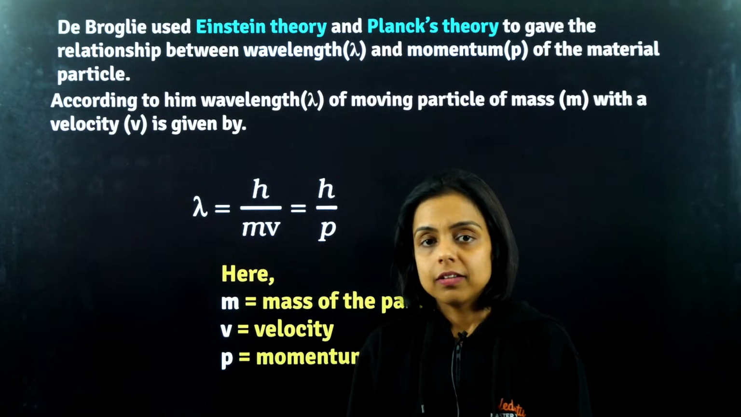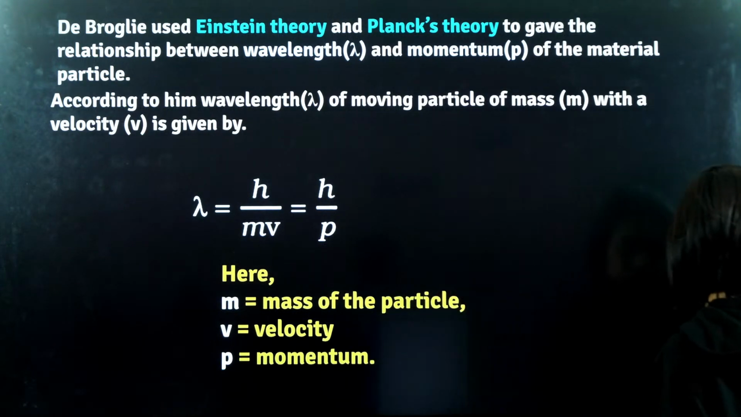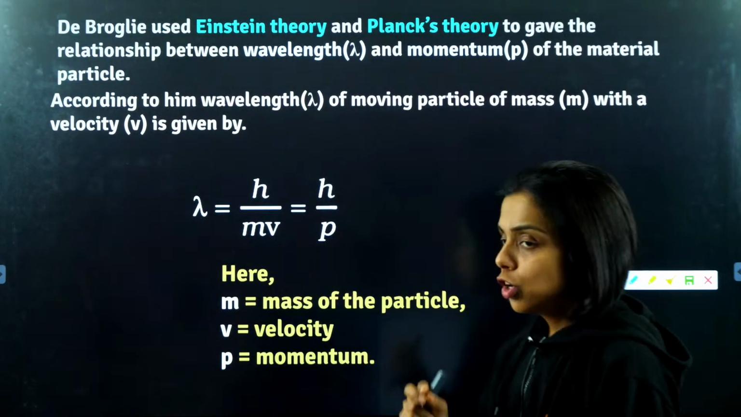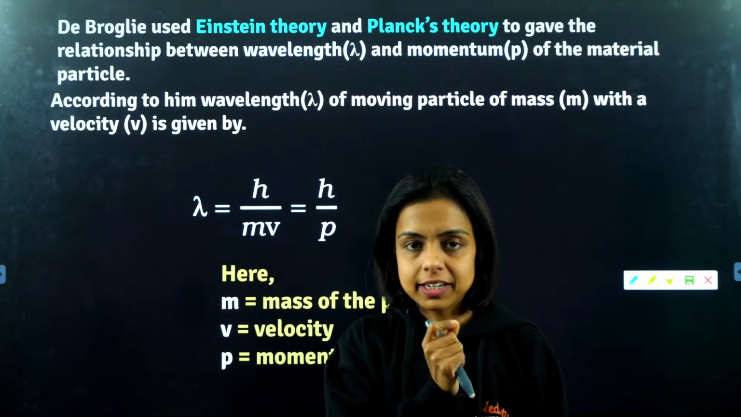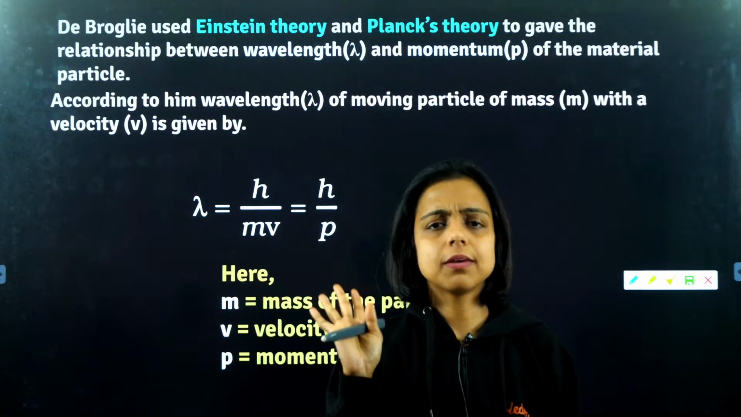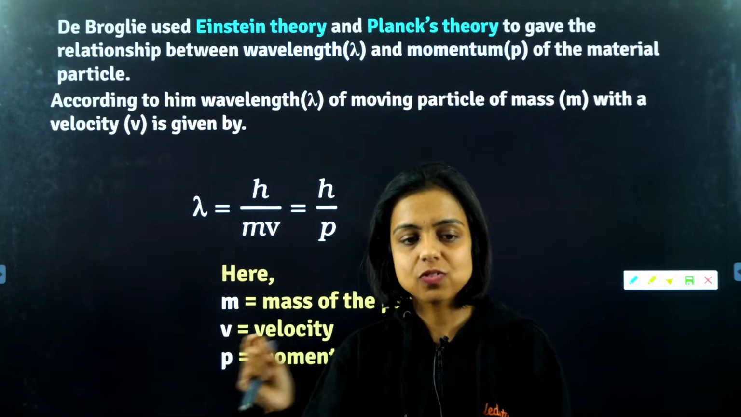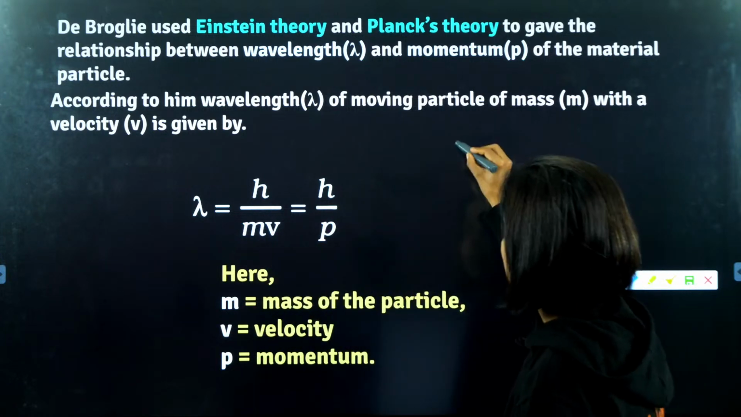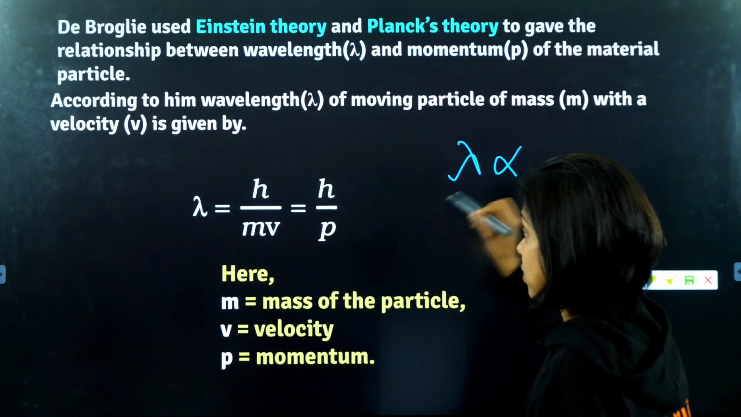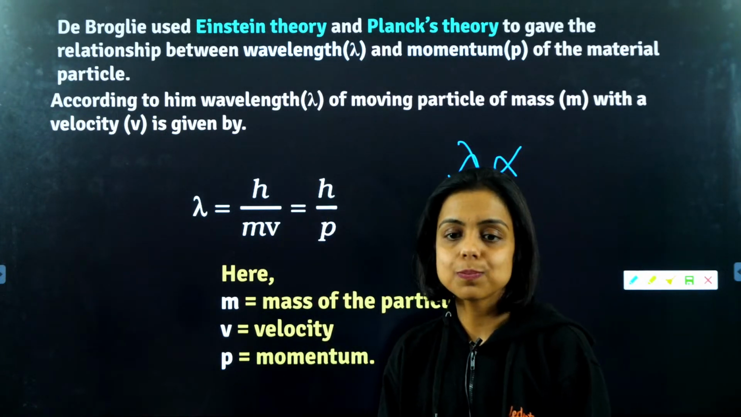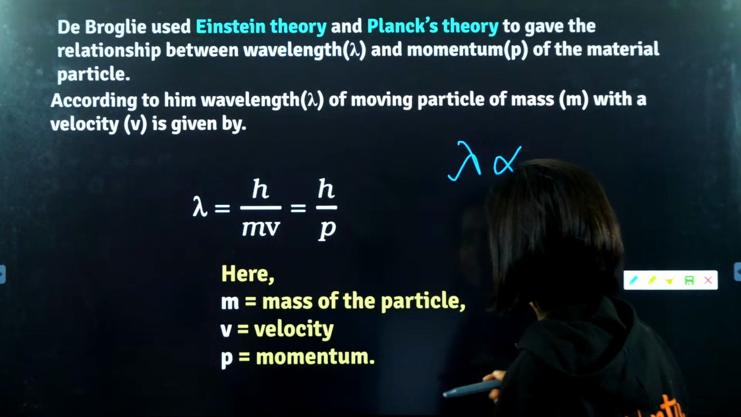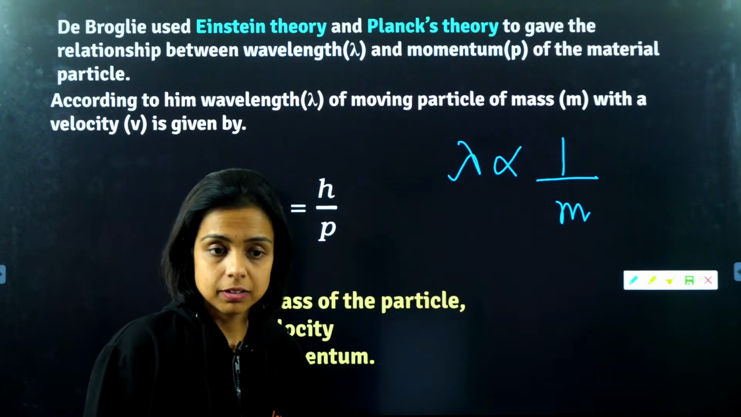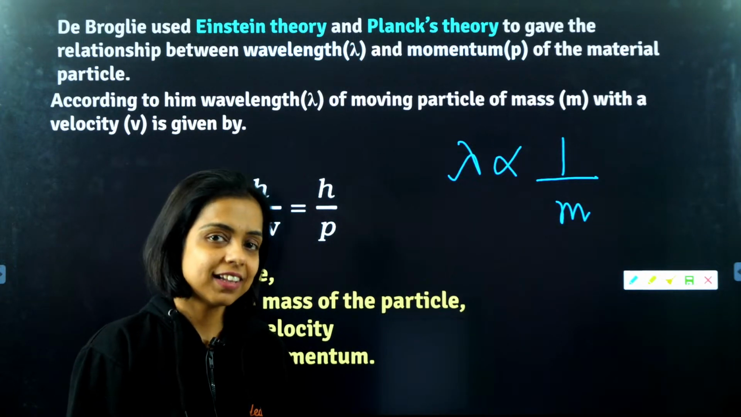So now the question is, I have an electron and I have a cricket ball, both moving with the same velocity. So v is the same for both. Now I can say in that case, because h is also constant, that is Planck's constant only, more is the mass of the particle, lesser is its wavelength.